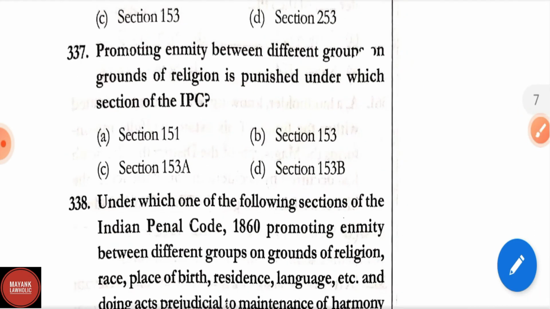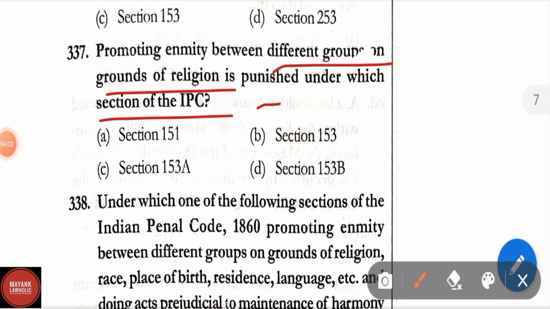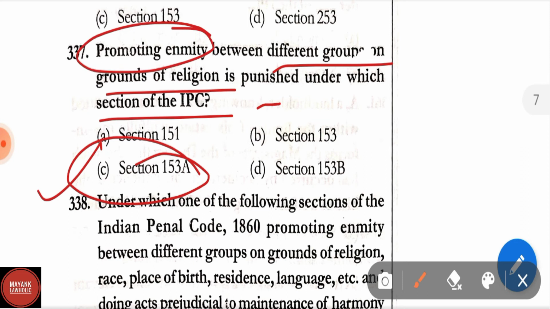Question number 337. Promoting enmity between different groups on grounds of religion is punished within IPC under section 151, section 153, section 153A, section 153B. Correct answer is section 153A. Promoting enmity between different groups on grounds of religion is punished.